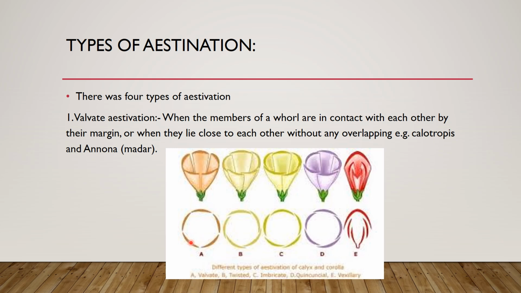That means no petal overlaps another one. They are just lying next to each other without overlapping. So this type of aestivation is called valvate aestivation.